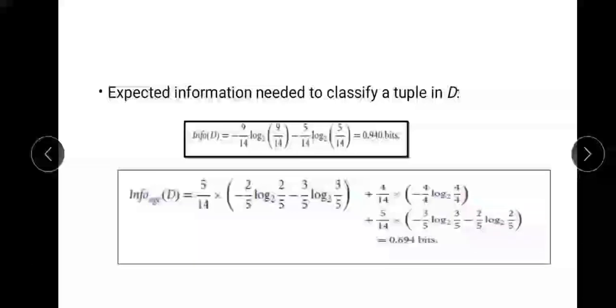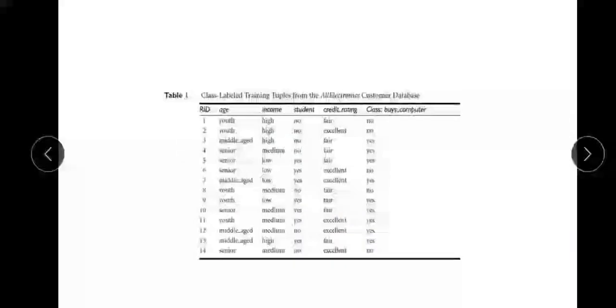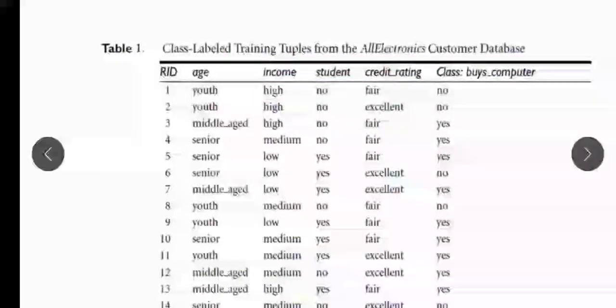Similarly, we can find out the information of age on D. Age is the attribute we are going to consider. For this we have to consider the outcomes of this age attribute, and based on the yes and no values of each outcome, we are going to do this calculation. So we will see 5 by 14 into minus 2 by 5 log base 2 of 2 by 5 minus 3 by 5 log base 2 of 3 by 5. This is the part considering that the outcome is age equal to youth.